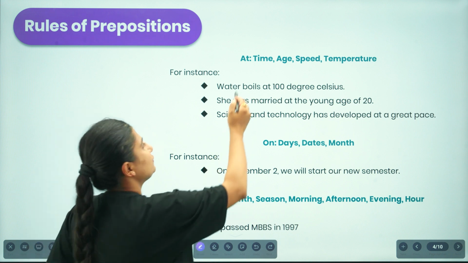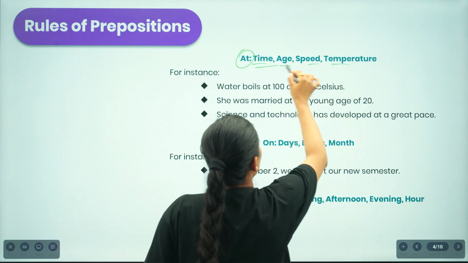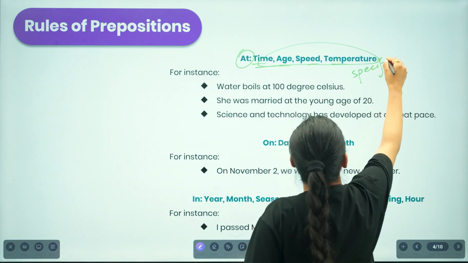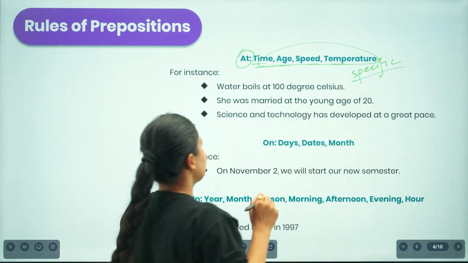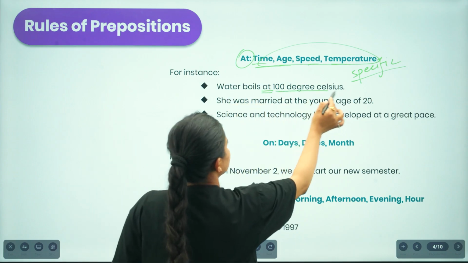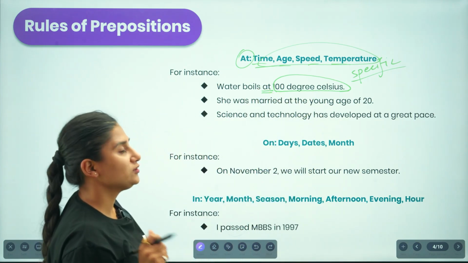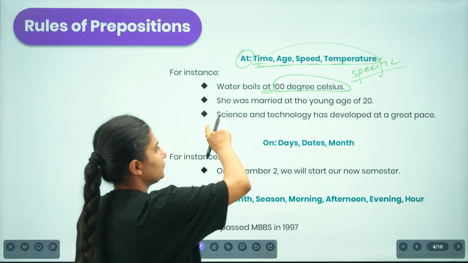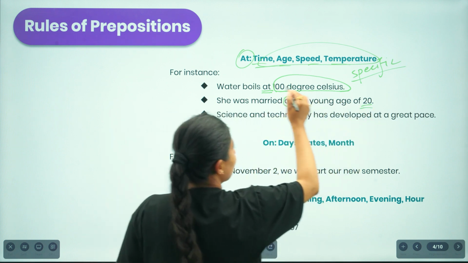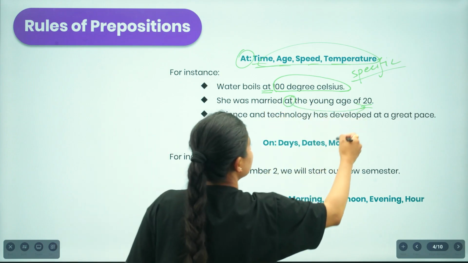So we use at whenever we are to talk about the time, age, speed, or the temperature, but these ideas must have specific information. For example, if I say water boils at 100 degrees Celsius, then I am being quite specific about its boiling temperature. So if you are talking about something specific, then you will be using at. For example, she was married at the age of 20. I am talking about the age when she got married, and it's 20. I am being quite specific about this idea.